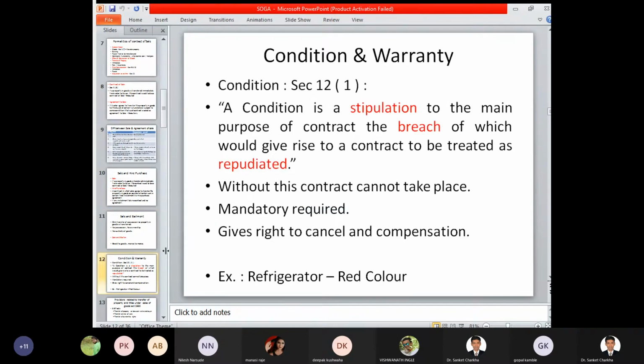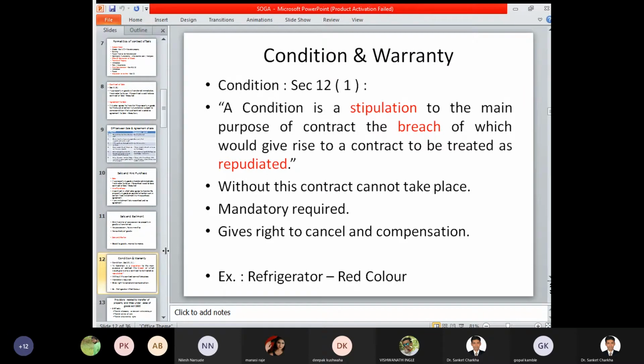Now, Section 12, we have further seen the concept and meaning of condition and warranty. A condition is a stipulation essential to the main purpose of the contract. So a condition must always be fulfilled. If it is found that the main purpose of the contract is breached, then it gives rise to the contract being repudiated.